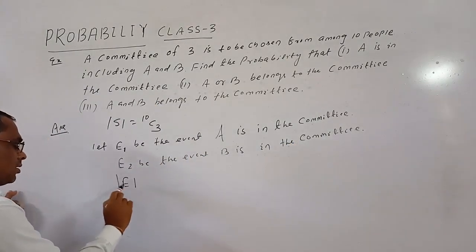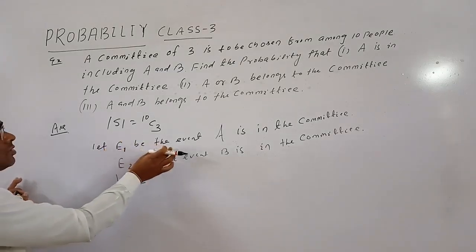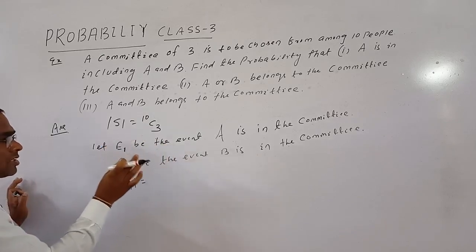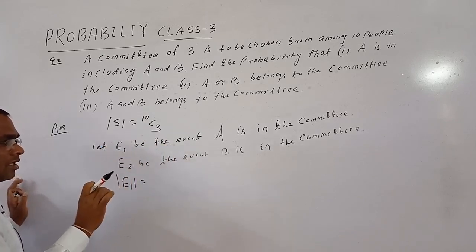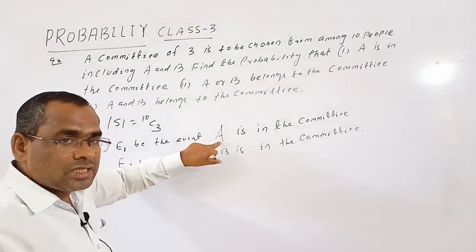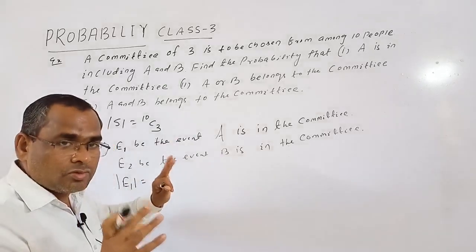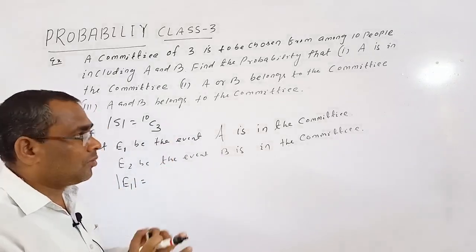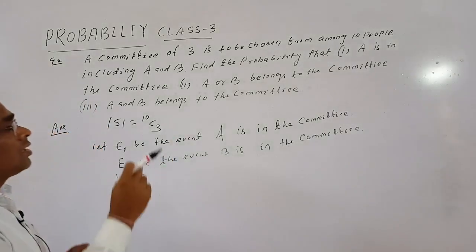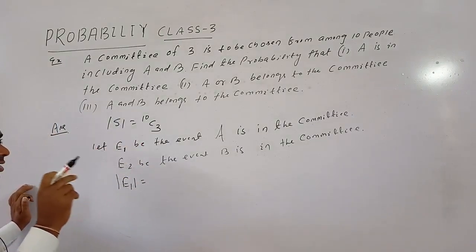So what is E1? E1 means the number of selections of 3 members including A. Since A is in that committee, we select 2 members out of the remaining 9 people, that is 9C2.